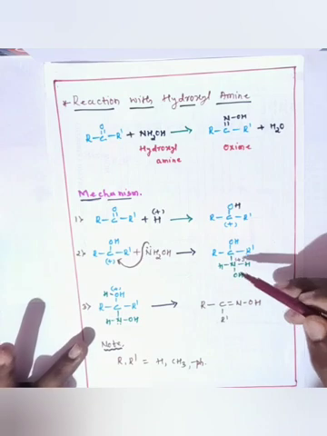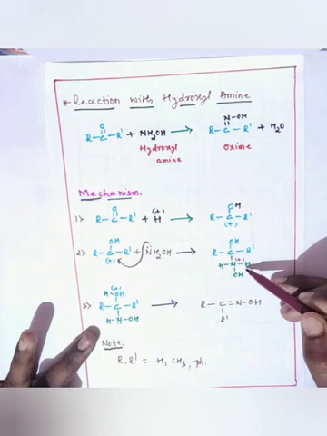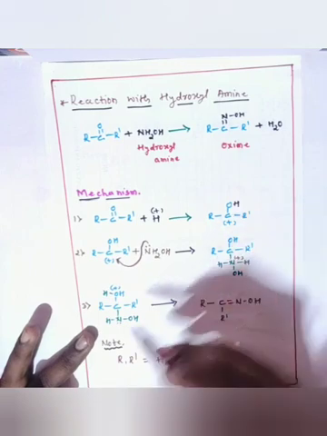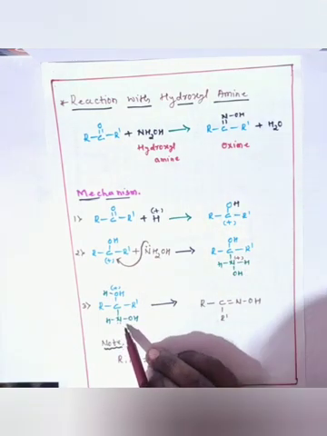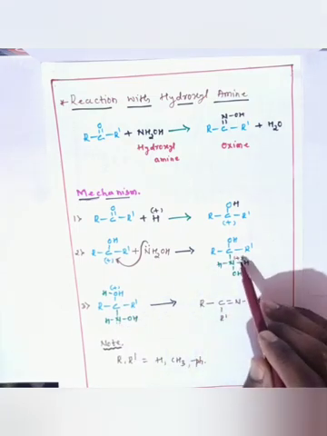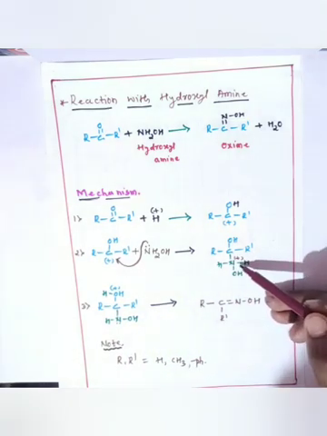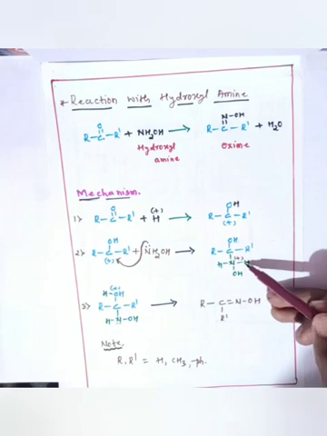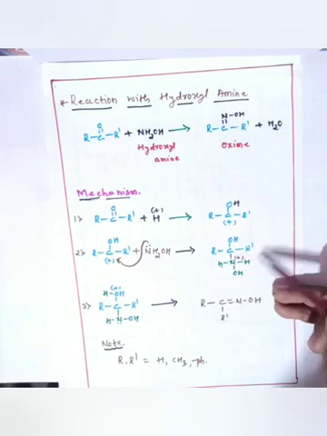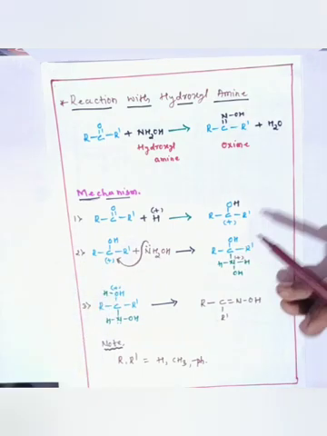This nitrogen regains its lone pair by eliminating one of the hydrogens. The hydrogen eliminated as H plus attacks the OH group, so we can see in the next step OH converts to OH2 plus.